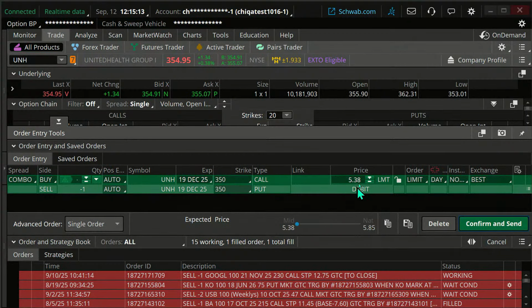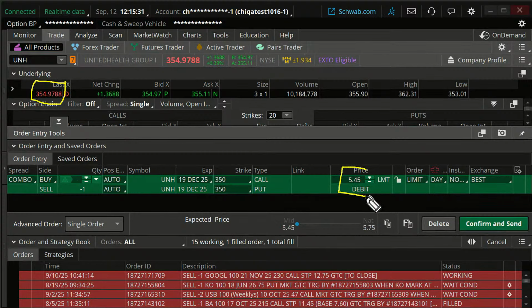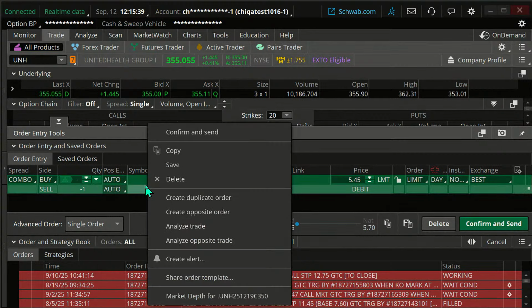The margin requirement may be different, but as opposed to $35,000 for the 100 delta, or close to the 100 delta, we'll see exactly what that is in a sec. Here, it's about $550 for that. So let's take a look here. Let me analyze this trade. Okay. Analyze trade.